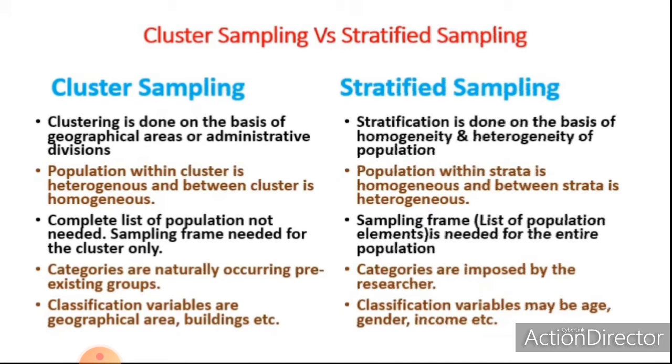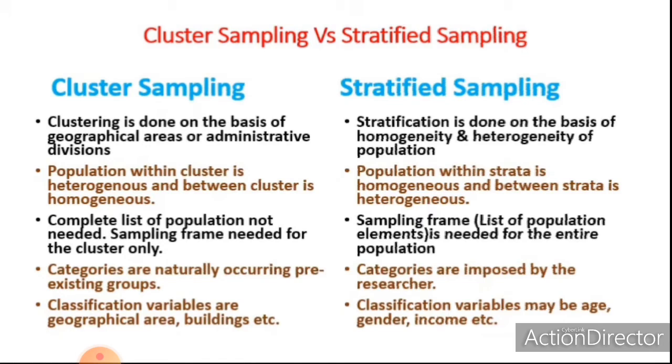Here the classification is done on the basis of the characteristics of the population. Then population within a cluster is heterogeneous and between clusters is homogeneous. But in stratified sampling, population within strata is homogeneous and between strata is heterogeneous.